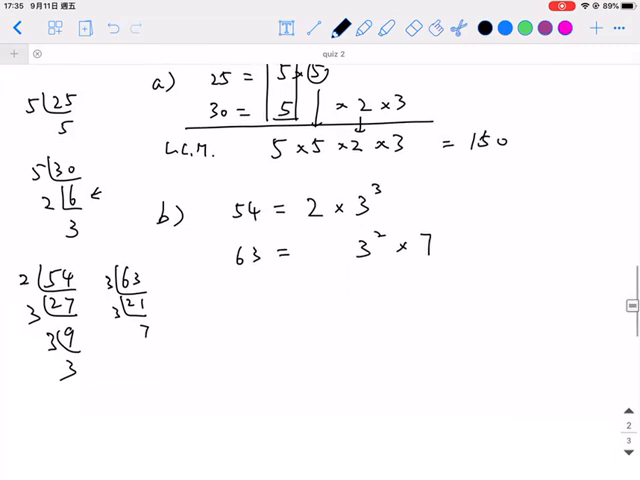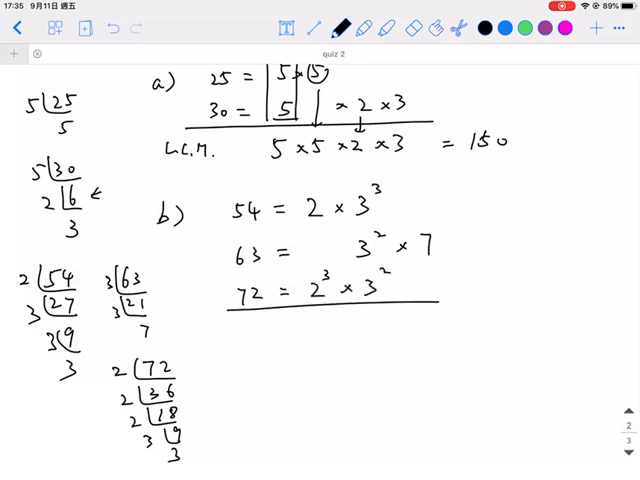And the last one, 72. So it's 2 times 36, 2 times 18, 2 times 9, and 3 times 3. That means 72 is equal to 2 to the power 3 multiplied by 3 squared. So how can I find the LCM? We know that this one has only one 2, and this is 2 times 2 times 2, so I will choose the larger one. That means 2 cubed.